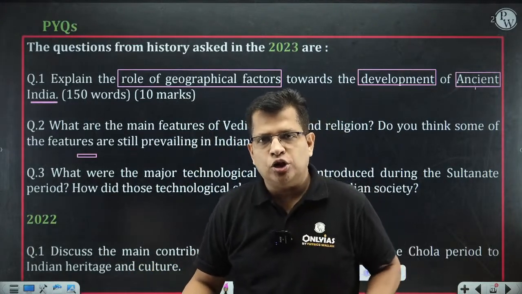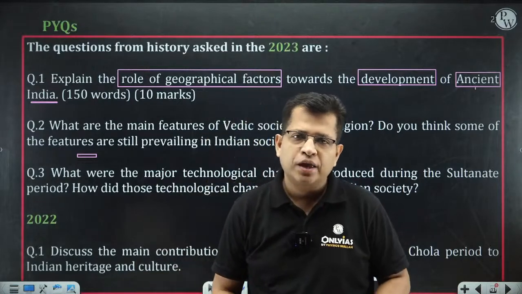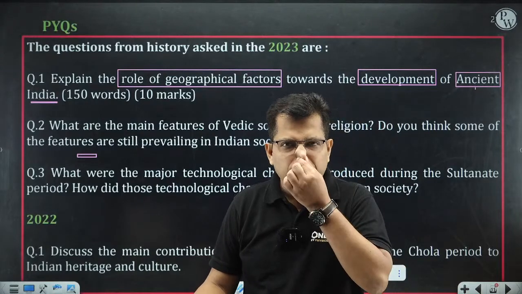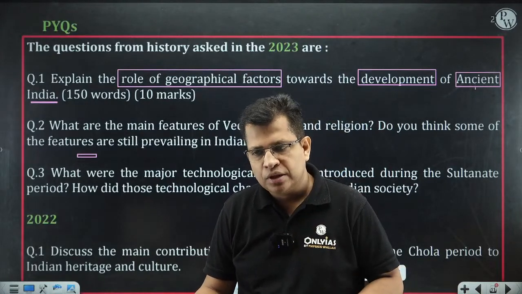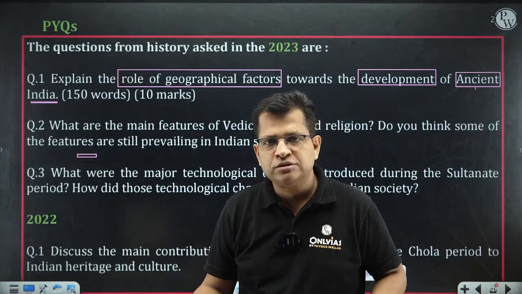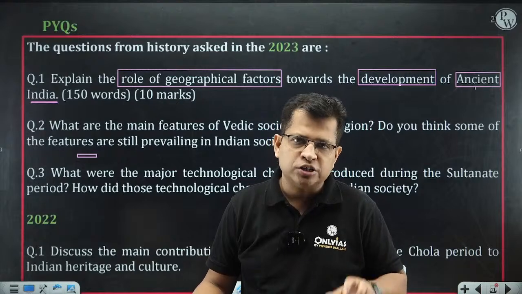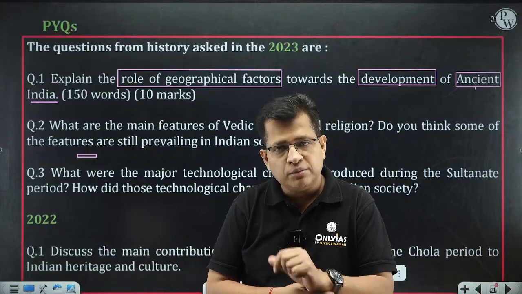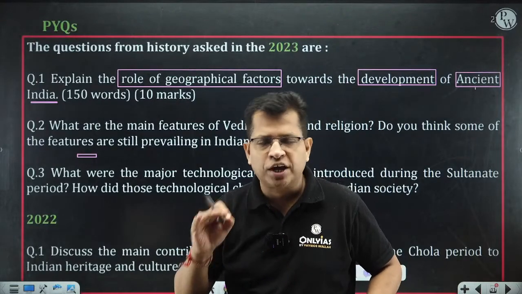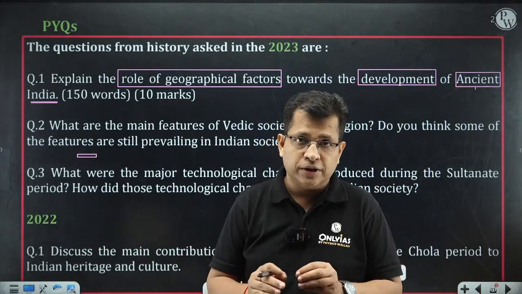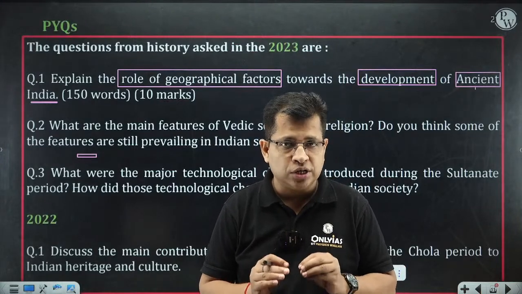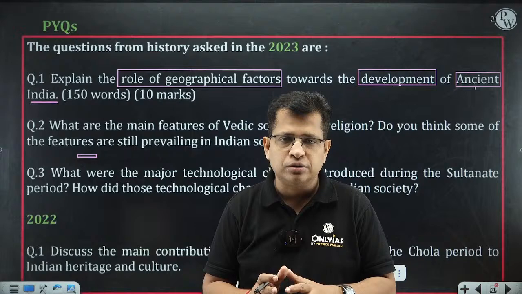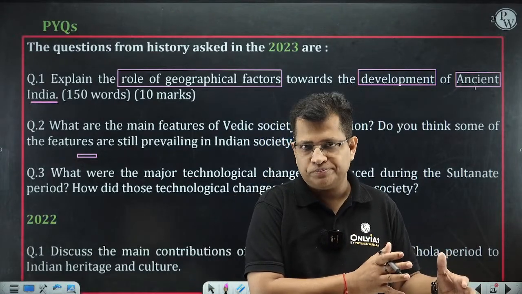So what is the contribution of geography in shaping ancient Indian history? It includes all the aspects: societal, economic, political, and cultural aspects of ancient Indian history. Even in the development of philosophy, geography played a significant role. So this question was very applied, and was asked in 2023. And you can put this question completely into the category of ancient Indian history.